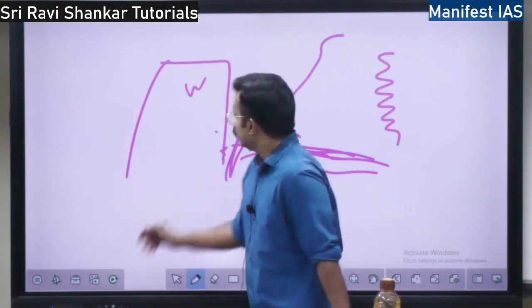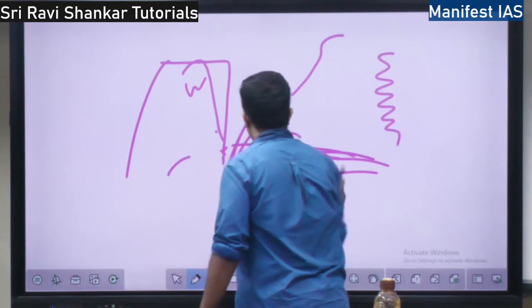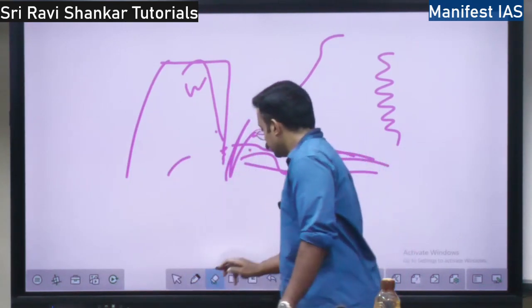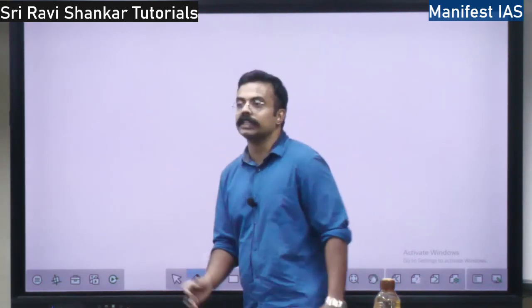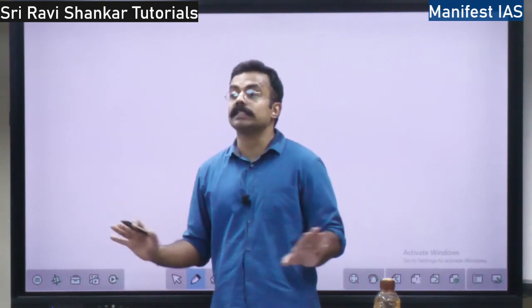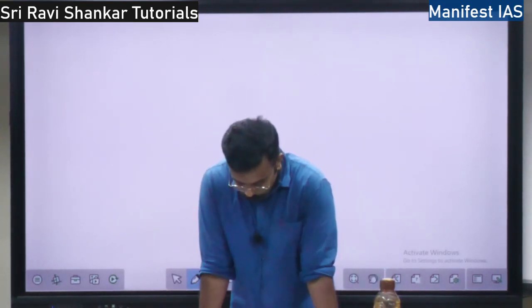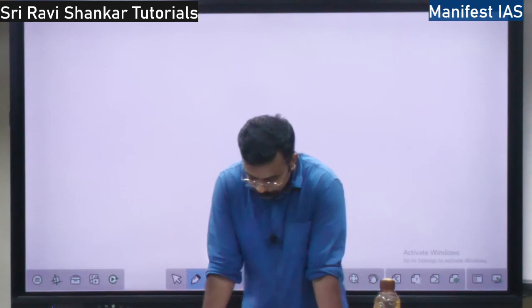So here what happens, if there is a river flowing into the sea? The river will get submerged. It is going to drown into the sea directly. There won't be any delta formation in the high rocky coast. The river is going to just flow into the sea, right? The river will drown into the sea.